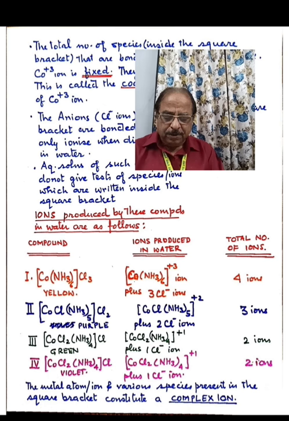So the metal atom or ion and the various species present in the square bracket constitute a complex ion. So you understood? Primary valencies are ionizable. The counter ions present in the coordination compound ionize. They are free ions in the aqueous solution. Whereas the species written in the square bracket are bonded by secondary valencies, and on dissolving in water, they do not ionize.